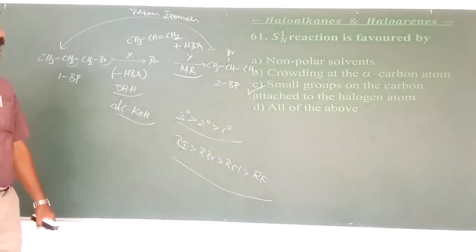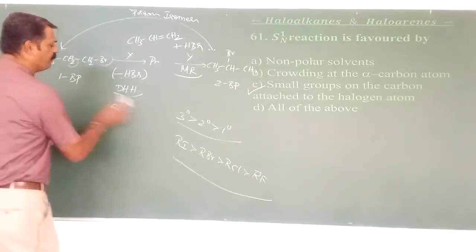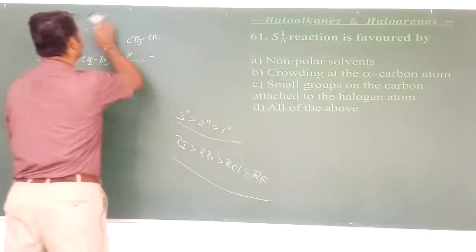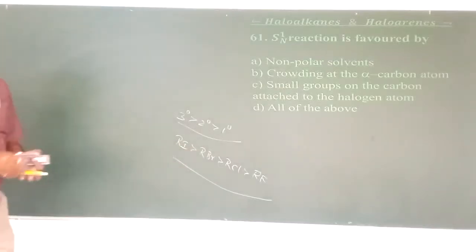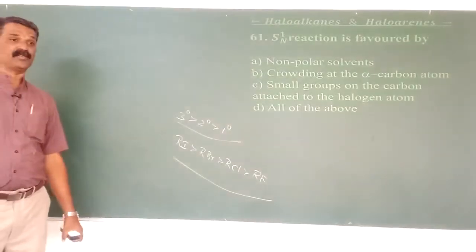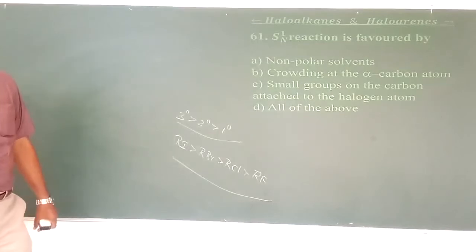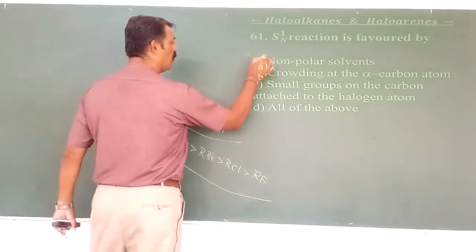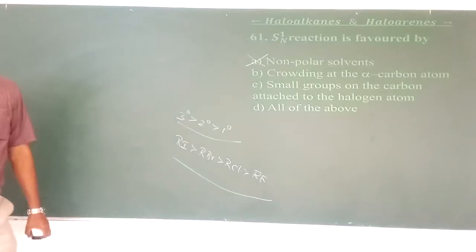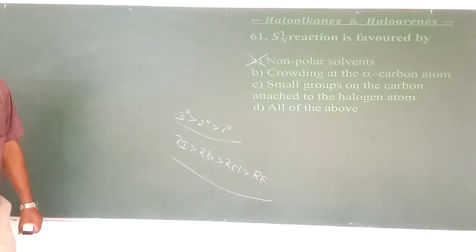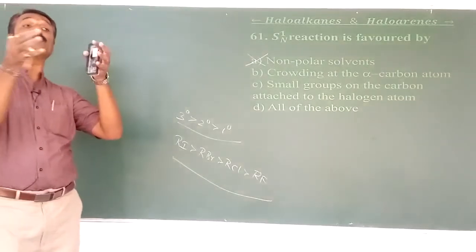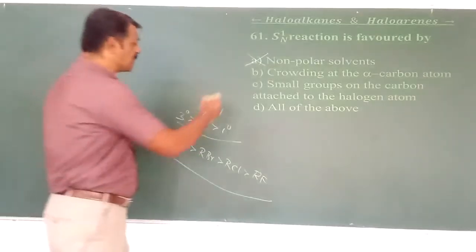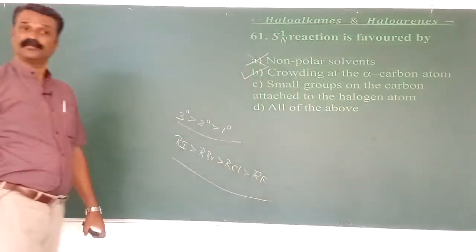SN1 reaction is favored. What reaction is it? SN1 reaction, as I have already mentioned. SN1 means ionization has to take place, and ionization needs only a polar solvent, not a non-polar one. Therefore, non-polar solvent is not correct. Crowding at the alpha carbon: SN1 means it is tertiary, so a large number of alkyl groups are present around the carbon. Therefore, there is crowding. I think this may be the possibility here.